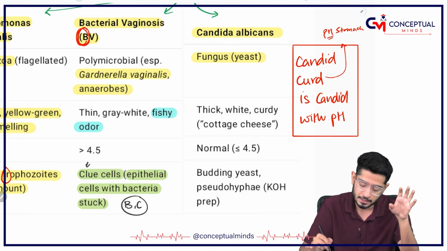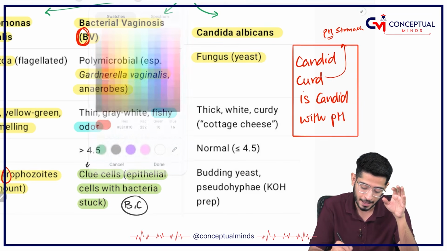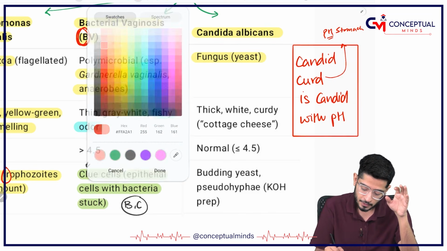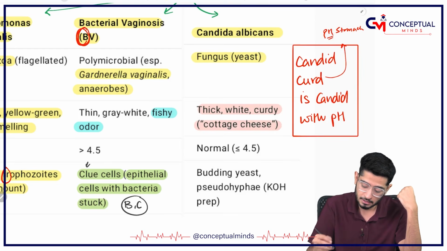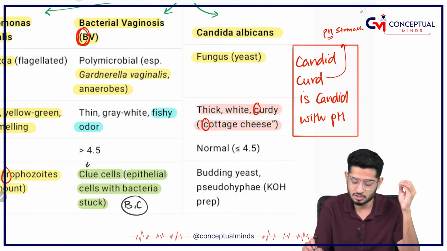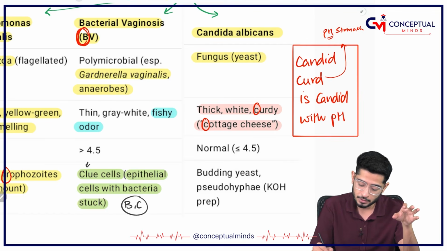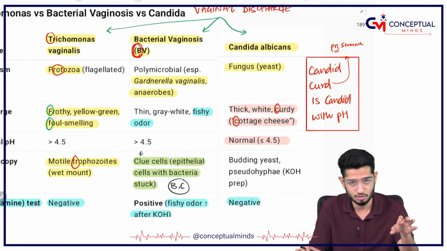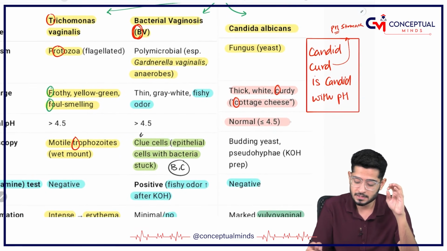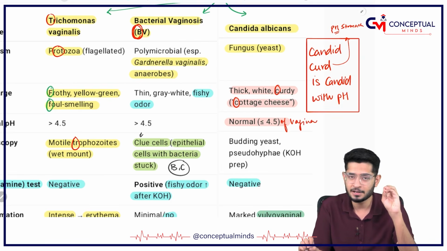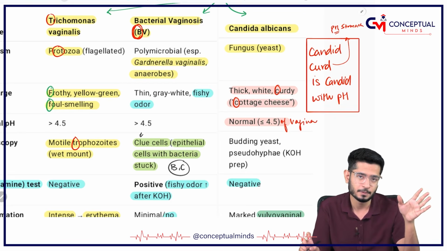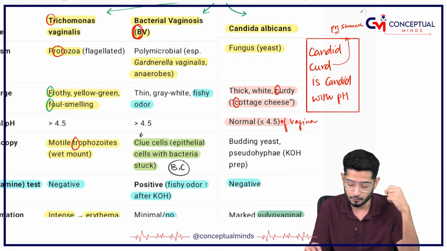So why I am telling you this, because Candida is known to have a thick white curdy cottage cheese like discharge. So curdy and cottage cheese. And is candid with the pH, means it is the one which survives in the normal pH of vagina, that is going to be less than 4.5. Candid with the pH, that means surviving in pH less than 4.5.